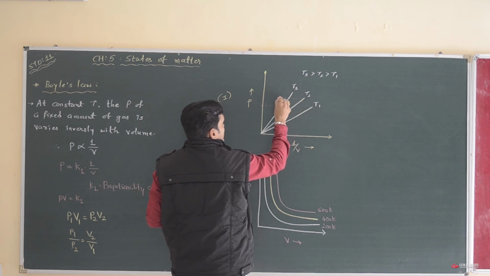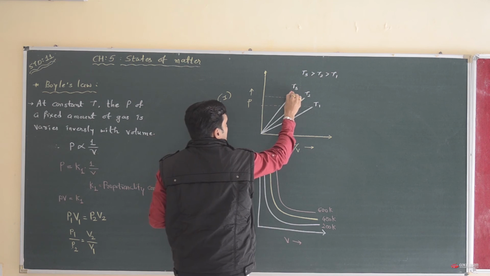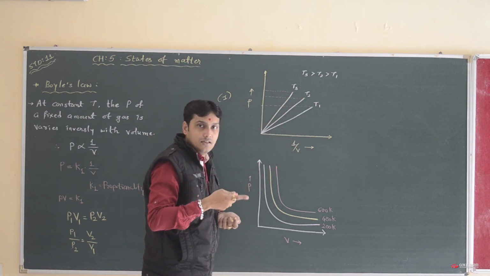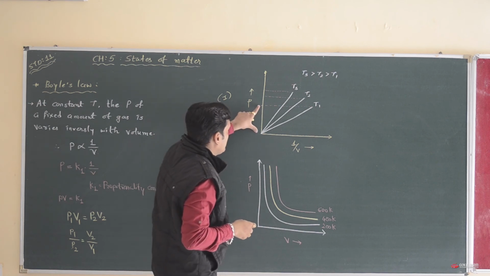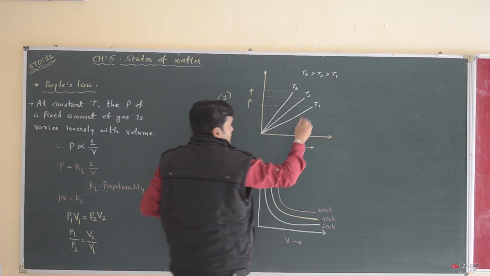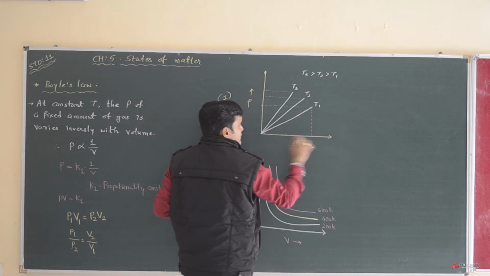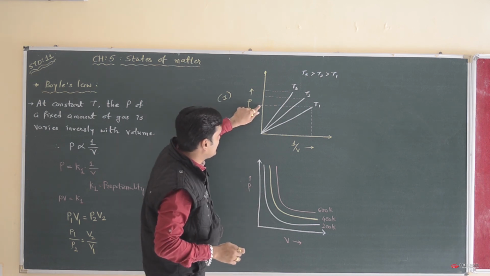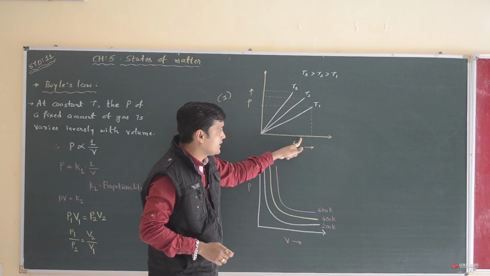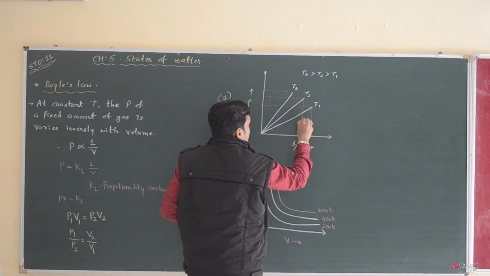If we increase the temperature, the pressure will increase, and if we increase it again, the pressure will increase again. When the pressure is lowest, the volume is highest. When you slightly increase the pressure, the volume decreases.